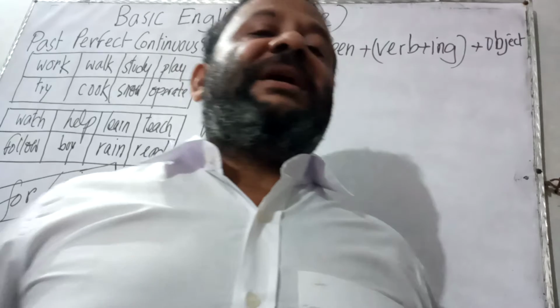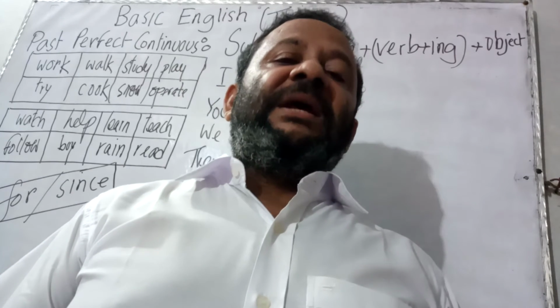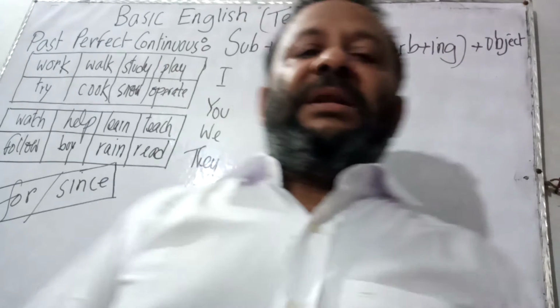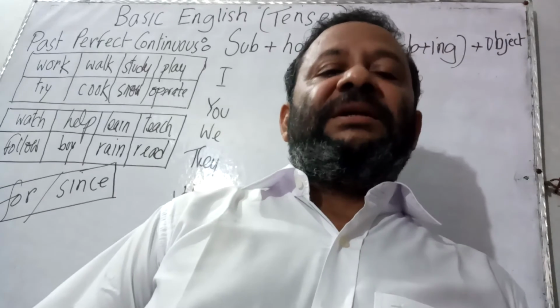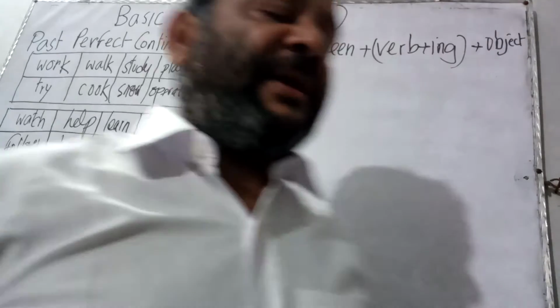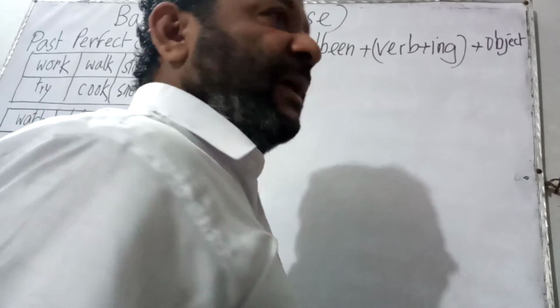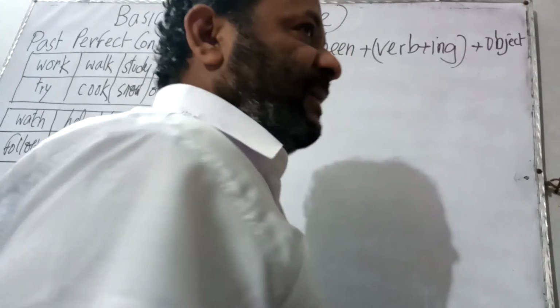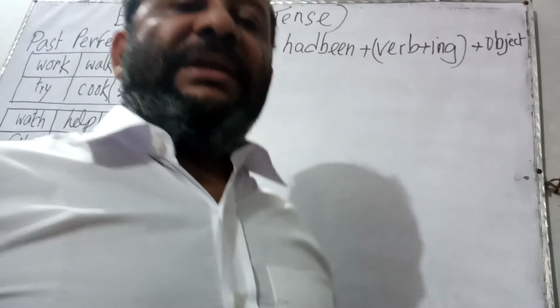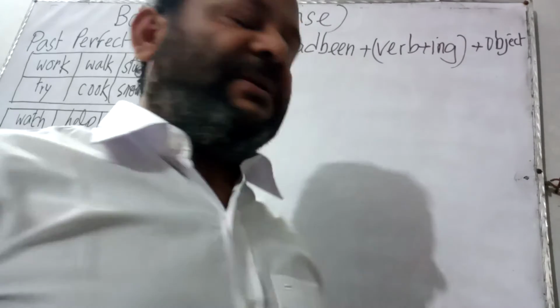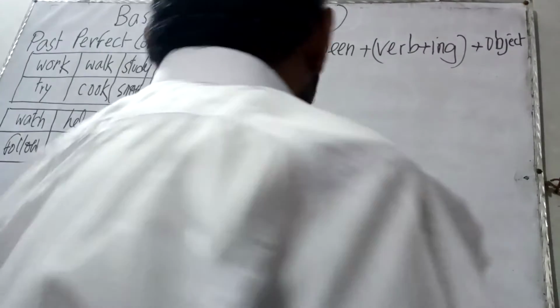Now the structure of past perfect continuous tense is subject, had been, verb-ing, object. So let us make sentences by using the structure, and like the previous time, today again I am making sentences by using the subjects I, you, we, they, he, she, it, Sami. Sami stands for any name of the world. Now let us make sentences.